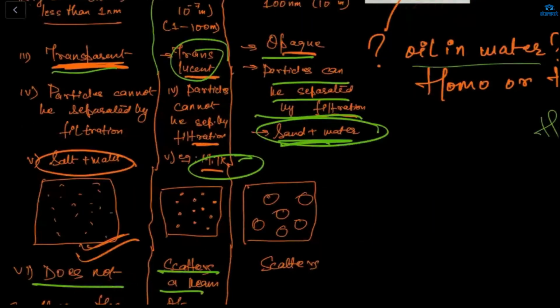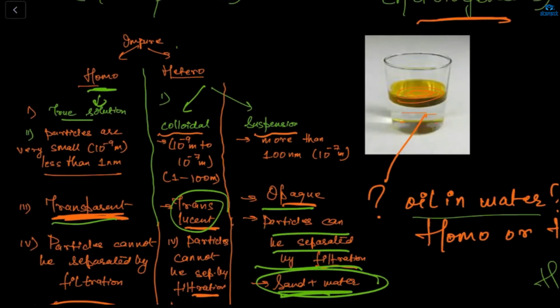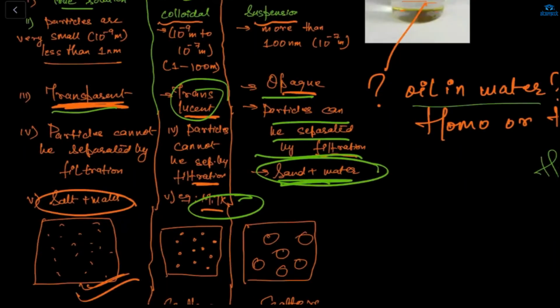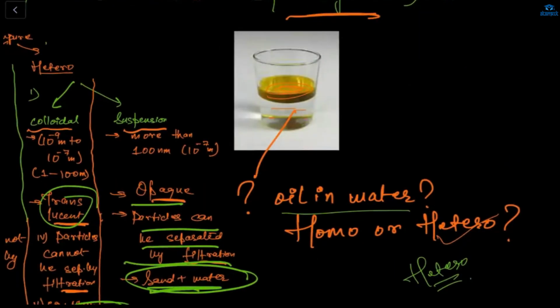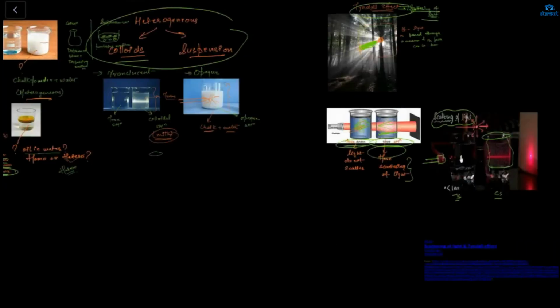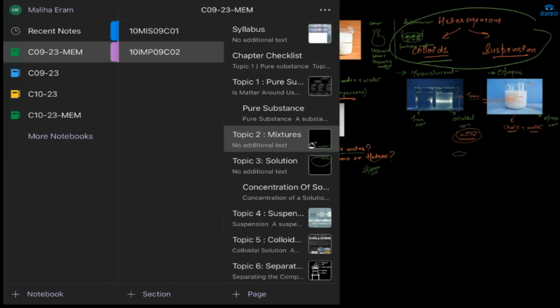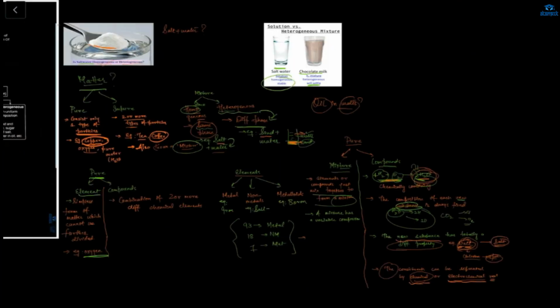Okay. And here we have very small particles in the true solution. In the colloidal we have particles not as small as true solution, but still small, and in the suspension we have larger particles. Okay, and this oil and water is heterogeneous because the oil will have some different phase and the water will have some different phase. Okay, got it? Yes, ma'am. Each point, no doubt. Any doubt? No, ma'am. Okay.